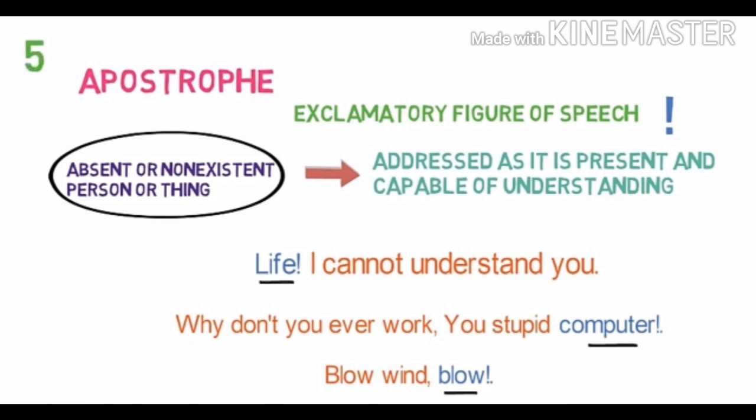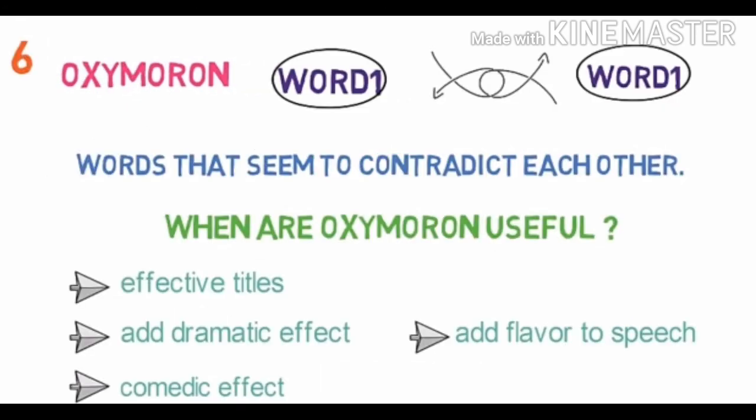Here, another thing you have to keep in mind is that exclamation is also used in this figure of speech. We are talking to a thing which does not exist as if it is present there. Next one is oxymoron. Oxymoron is a figure of speech containing words that seem to contradict each other, where one word says one thing while the other word says another. It is useful in English to give effective titles, add dramatic effect, comedy effect, and even add flavor to speech.